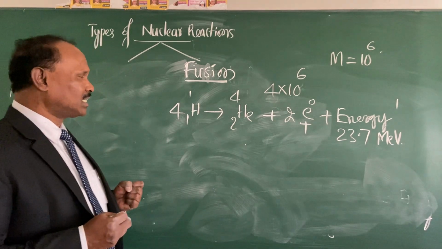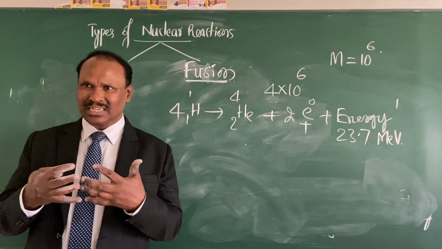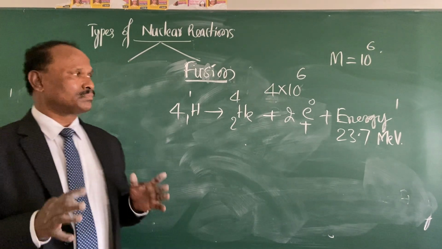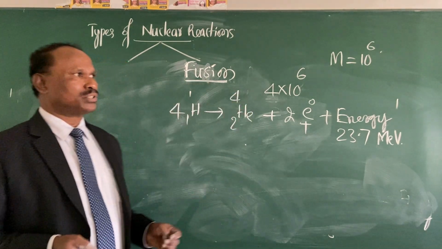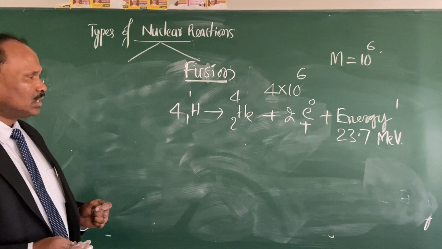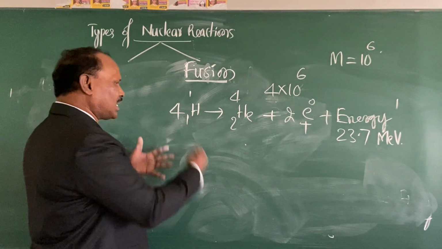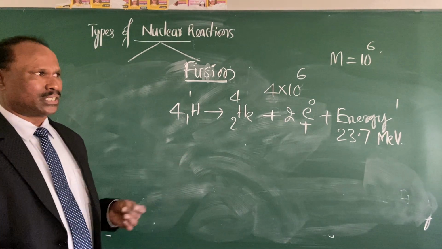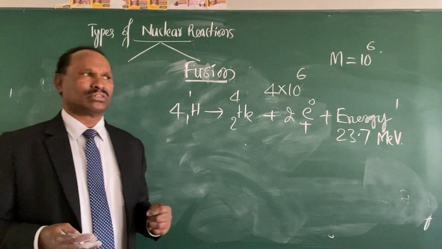So followed what I said, what are fusion reactions? The combination of two lighter nuclei to form the heavier nucleus is called nuclear fusion reaction. Now, what is the difficulty we have seen in this? To combine these lighter nuclei, we need a very high temperature, about 4 into 10 raised to 6 degrees Celsius.